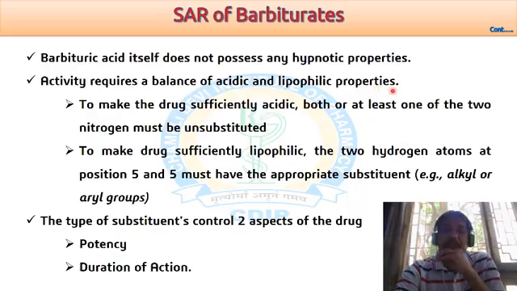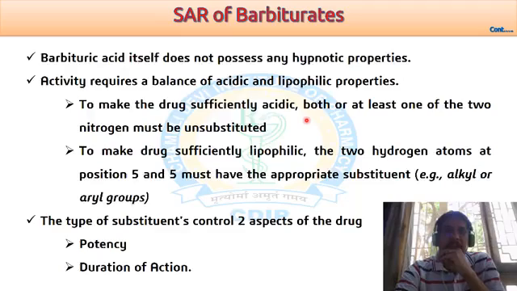So for achieving this balanced acidic and lipophilic property, we go for modifications in the structure. To make the drug sufficiently acidic, at least one of the nitrogens must be unsubstituted.